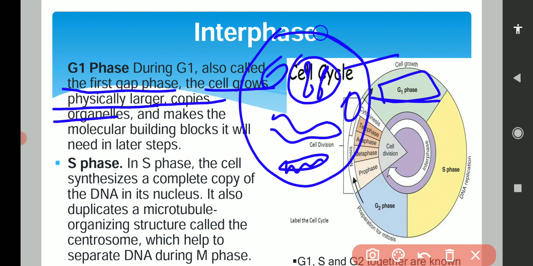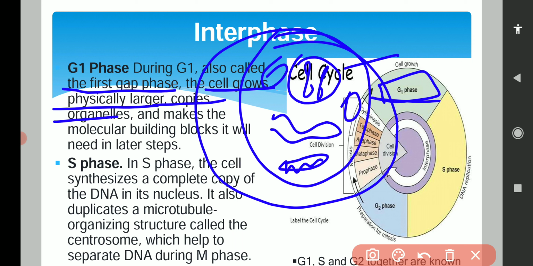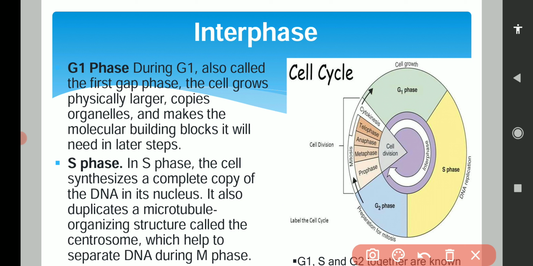The cell will grow itself, the cell will increase its cytoplasm, and the cell will make a copy of each organelle. So duplication of each and every material which is present in the cell takes place during G1 phase. And the cell will make molecular building blocks that will be needed in later steps.